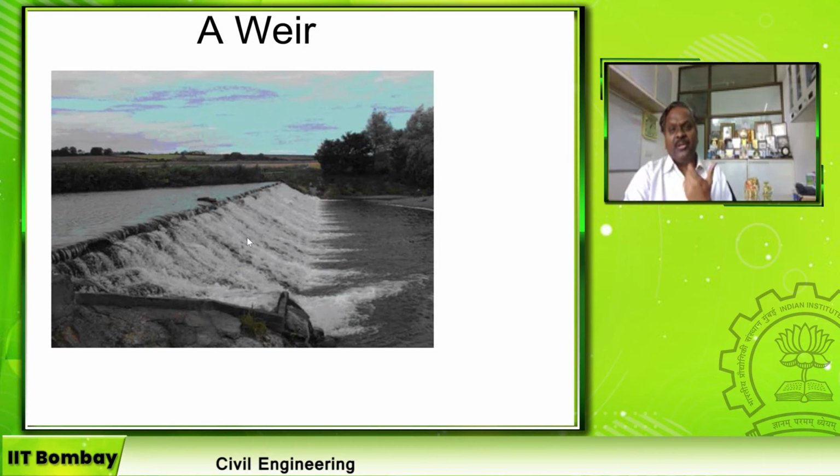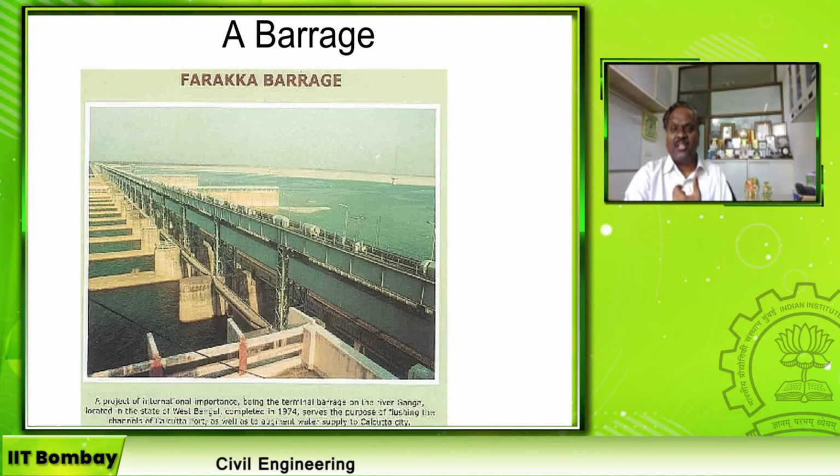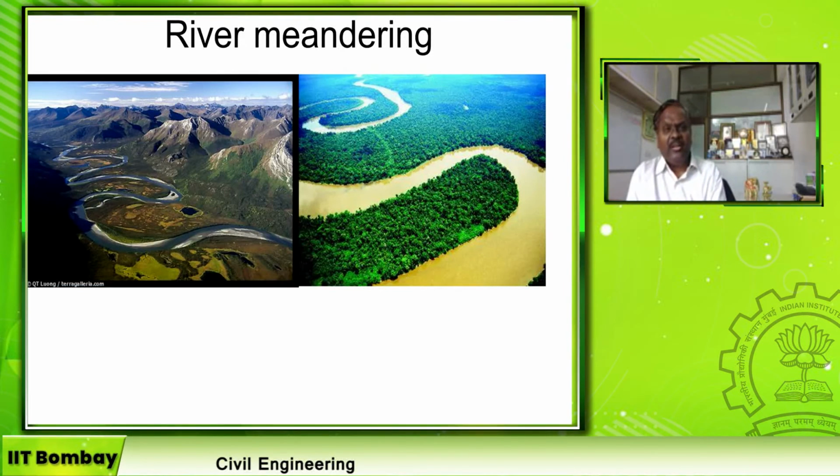Similarly, a barrage is also a hydraulic structure across the river to store and divert the water. This is also like a weir. The only difference is that the surplus water goes below the structure, and in a weir it goes above the structure. The total storage is due to the gates. Once you close the gates, water starts stagnating on the upstream side. This is the barrage. And this is river meandering work.